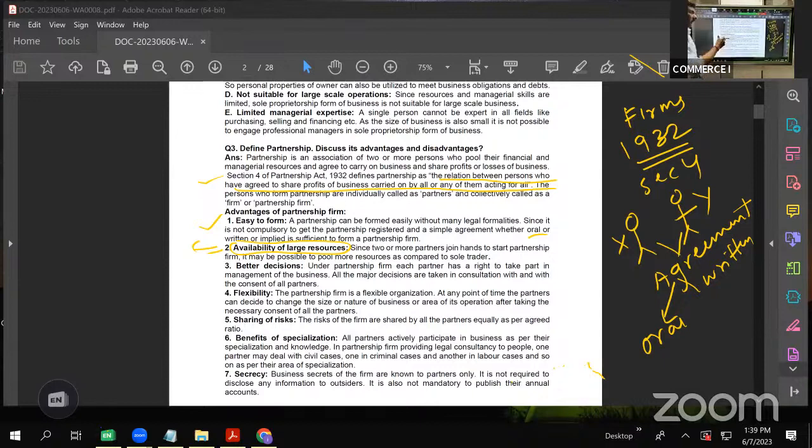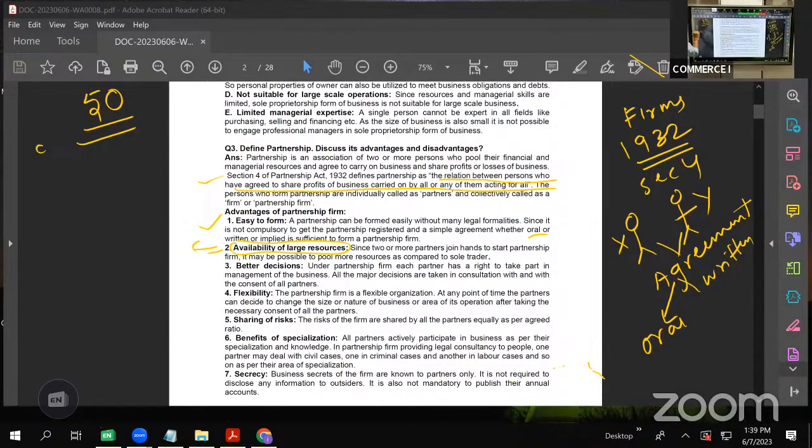But in case of partnership, as per Partnership Act 1932, they can have maximum up to 50 partners. Minimum 2, and the maximum is 50.